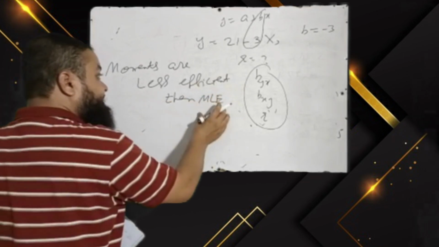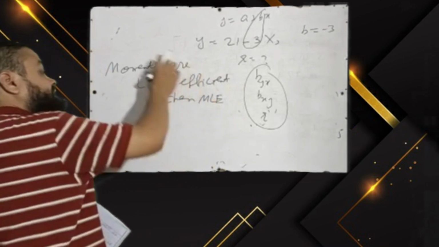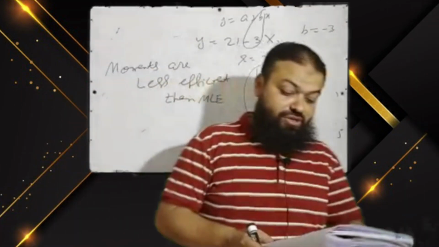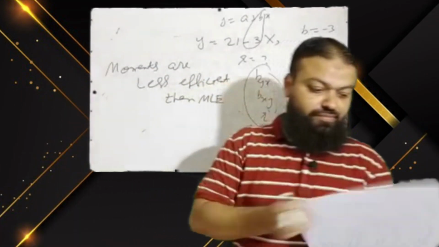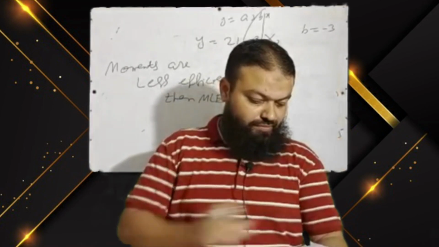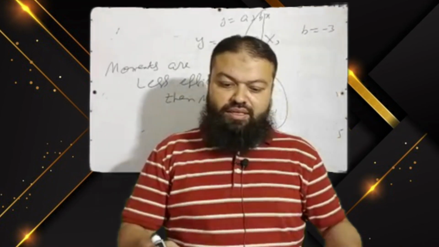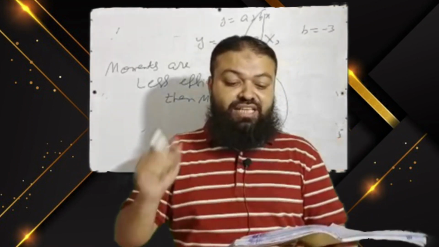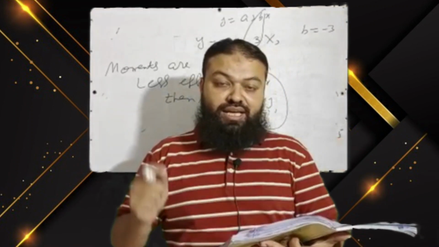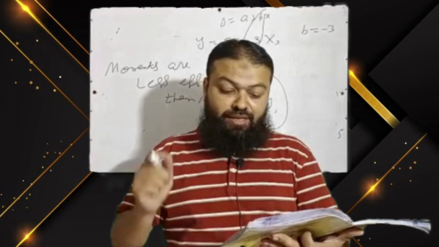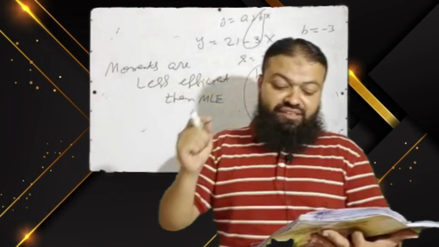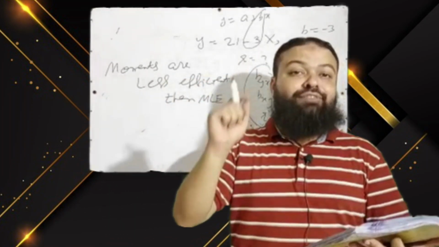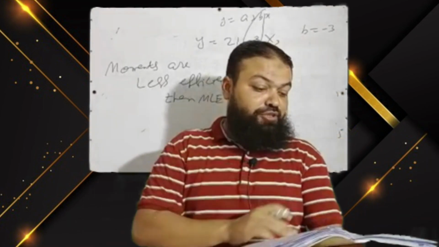Maximum likelihood estimators are more efficient than moments. Very important concept. Next question is, interpolation for unequally spaced arguments is done by computing A. Square differences, B. Multiple differences, C. Divided differences. Divided differences is the correct option.